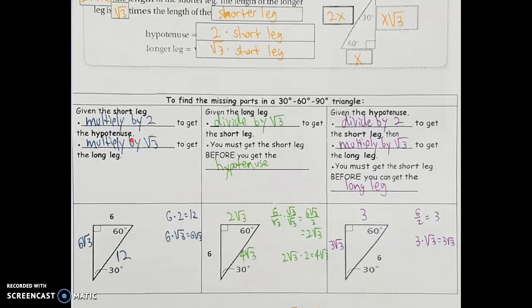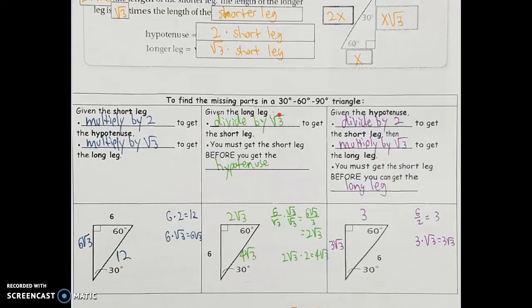So just like in the first question, if I already know what the short leg is, I multiply that times rad 3, that gives me what the long leg is. Same idea here, if I start with the hypotenuse, I want to find that short leg, and then use that same connection, multiply that times rad 3, that should get the long leg. So our only steps here is to take the hypotenuse, divide that in half, that tells you what the short leg is. And now that I know what the short leg is, 3, multiply that times rad 3, I get the length of the longer leg. So we do want to get the short leg before we find the long leg.